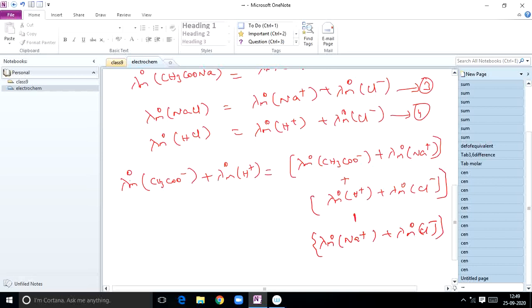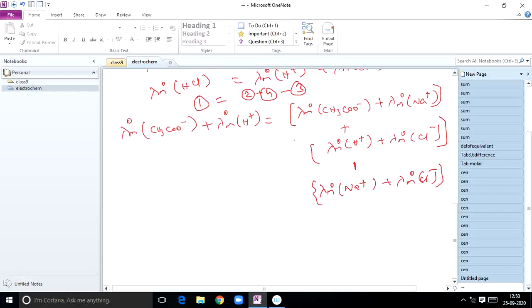That means what you did here: equation 1 is equal to 2 plus 4 minus 3. So if you do like that, finally what relation are you going to get? Lambda m naught of acetic acid is equal to, what can you write for this total term?